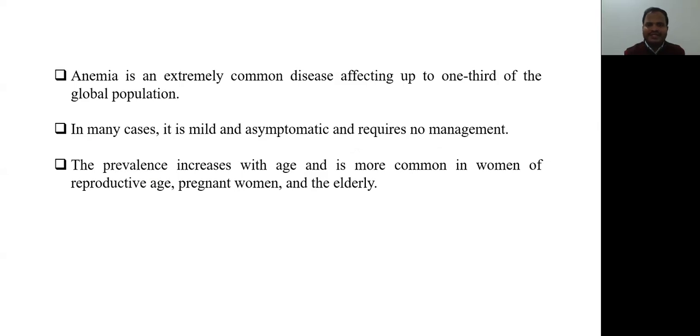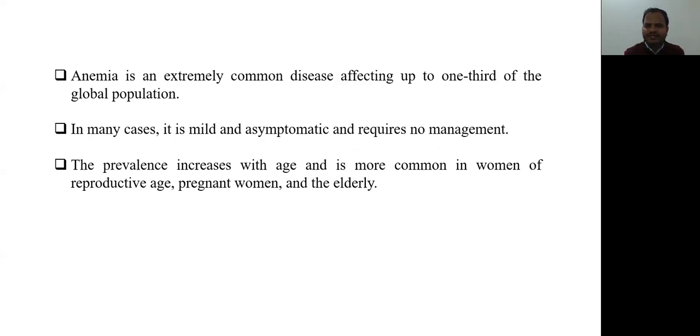Now, anemia is an extremely common disease affecting up to one third of the global population. In many cases, it is mild and asymptomatic and requires no management. The prevalence increases with age and is more common in women of reproductive age, pregnant women, and in the elderly.